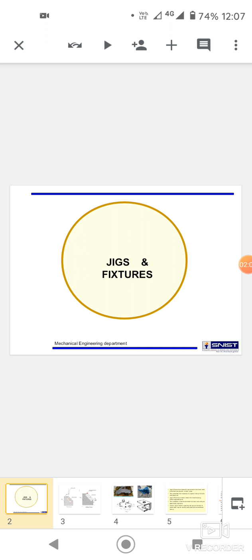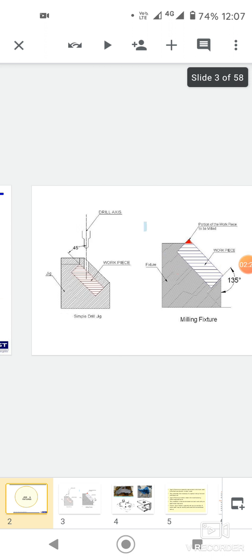Fixture. A fixture may be defined as a device which holds and locates a workpiece during inspection or machining. The fixture does not guide the cutting tool. This is the main difference between jigs and fixtures, and also in their definitions.